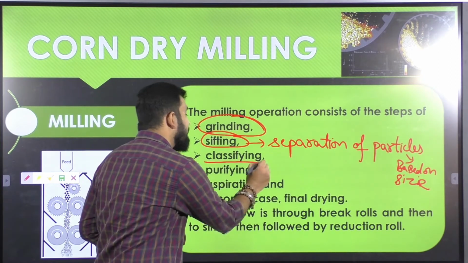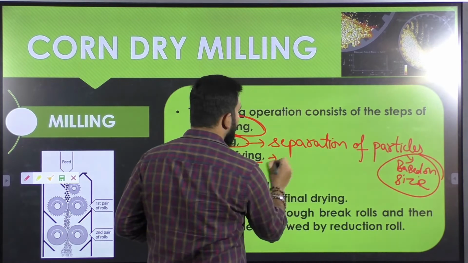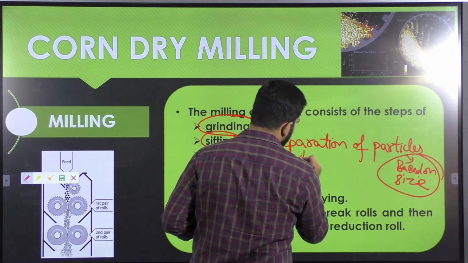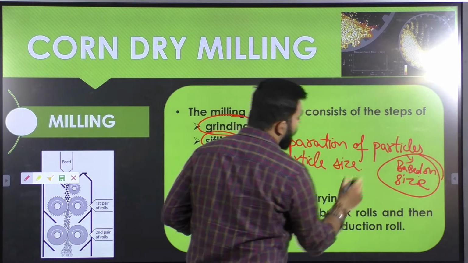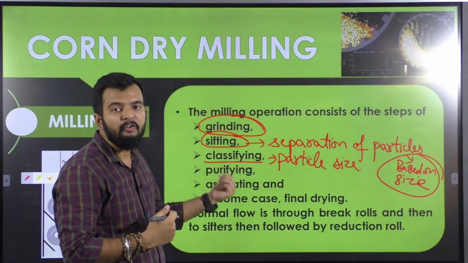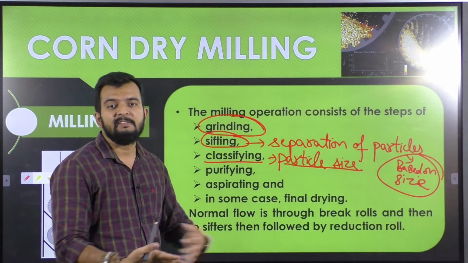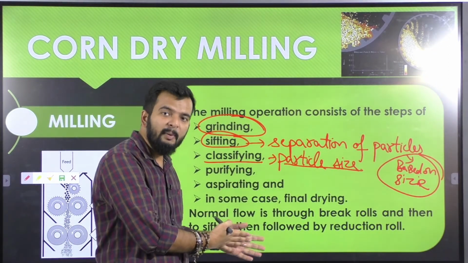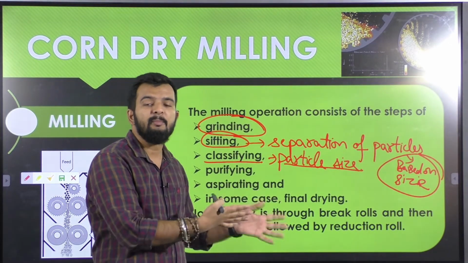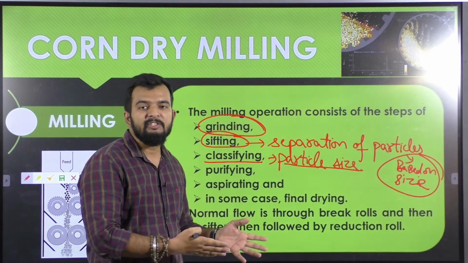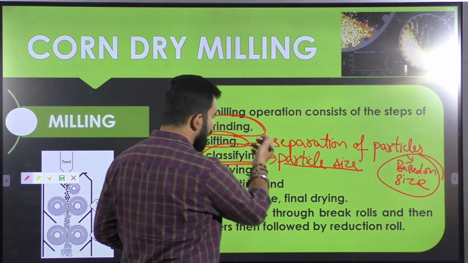Then classifying based on the particle size. Based on the particle size, the products of grinding or milling will be classified into different categories. Like if this has a particular particle size of up to 3 mm, then this is this category, minimum 1 to 3 mm categorization will be there. So based on the particle size, classification of your products of milling will be there.